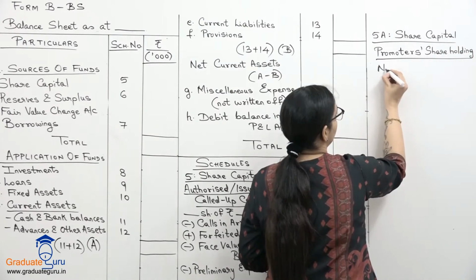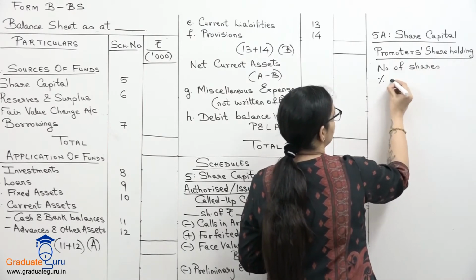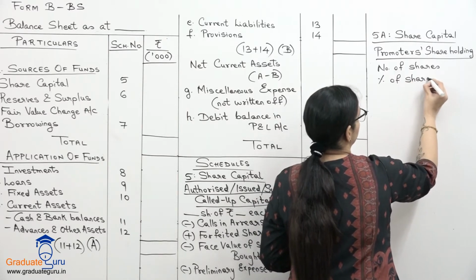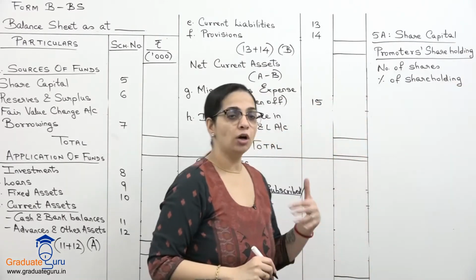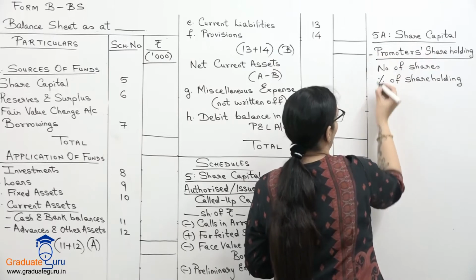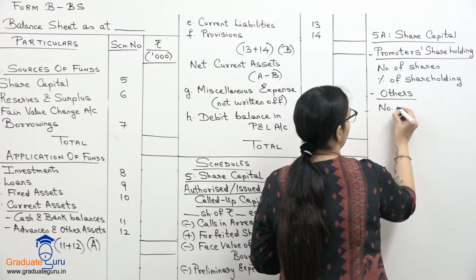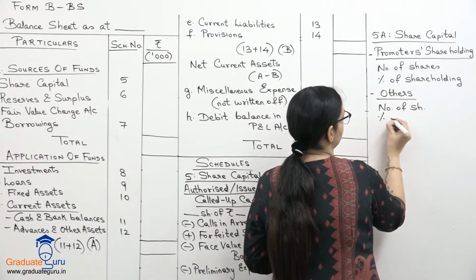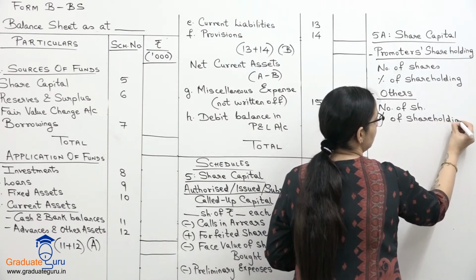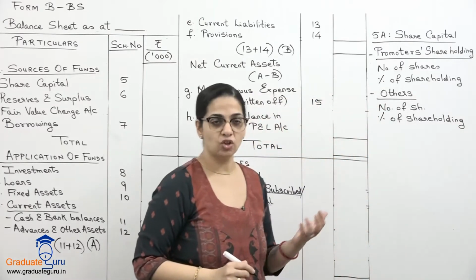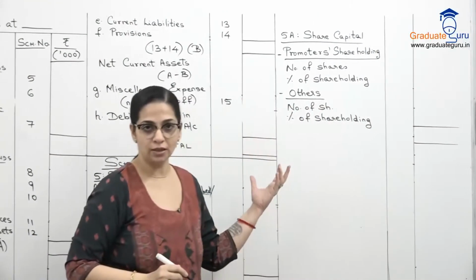In this, you will show number of shares and the percentage of shareholding. And same way for others. So promoters shareholding is 1 and others. Again, number of shares and percentage of shareholding. So this is an extra disclosure which is needed by the insurance companies. Generally हम ऐसा disclosure किसी और companies के लिए नहीं बताते हैं, but for insurance it's a requirement.